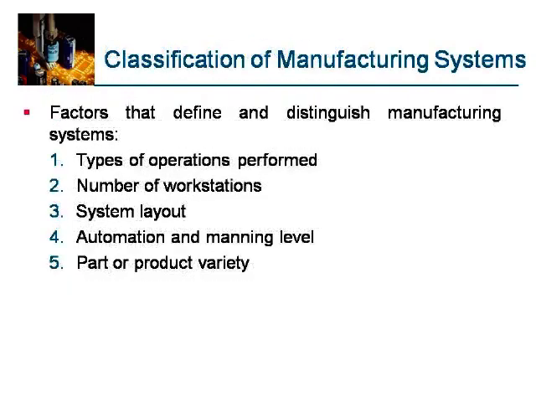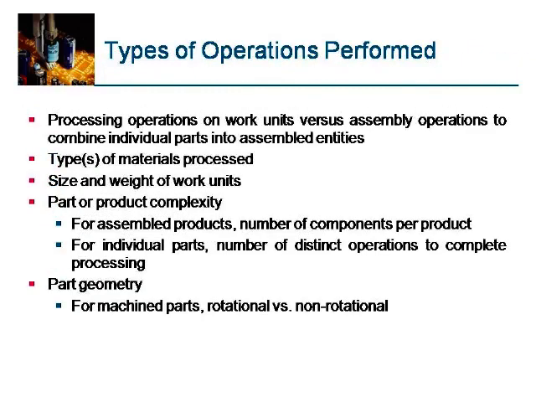Let us now classify the manufacturing systems accordingly. Factors that define and distinguish manufacturing systems are the types of operations performed, number of workstations, system layout, automation and manning level, and part or product variety. Types of operations performed: processing operations on a work unit versus assembly operations to combine individual parts into assembled entities.